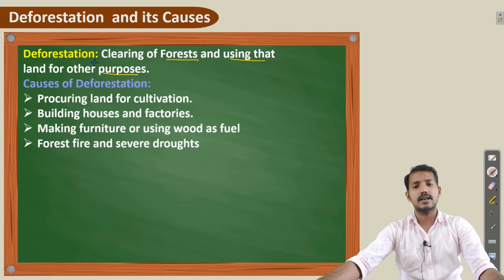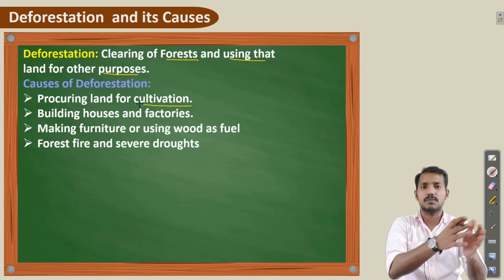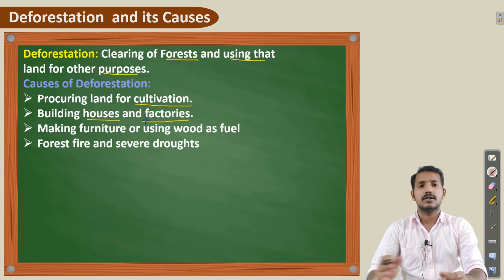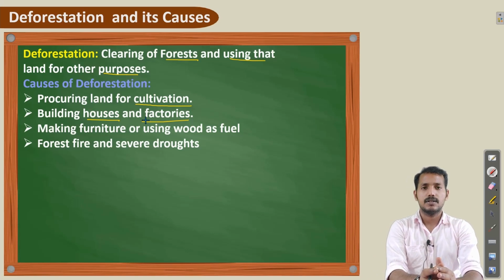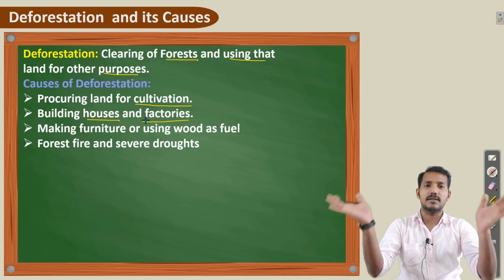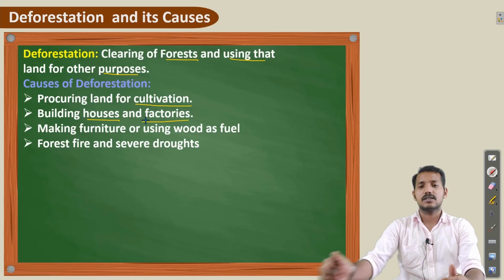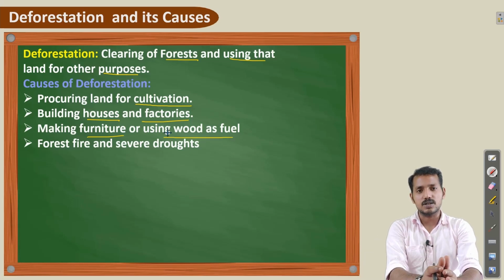First one is procuring land for cultivation: clearing the forest and using that land for cultivation and plantation. That is a human activity. Second one is building houses and factories. We need big land for making factories, so we cut off the trees, clear that land, and build factories as well as houses, apartments, flats, etc. The third main reason is making furniture or using wood as a fuel. For making amazing furniture, nowadays we are using quality assured wood, and we are also using wood as fuel in the form of firewood.